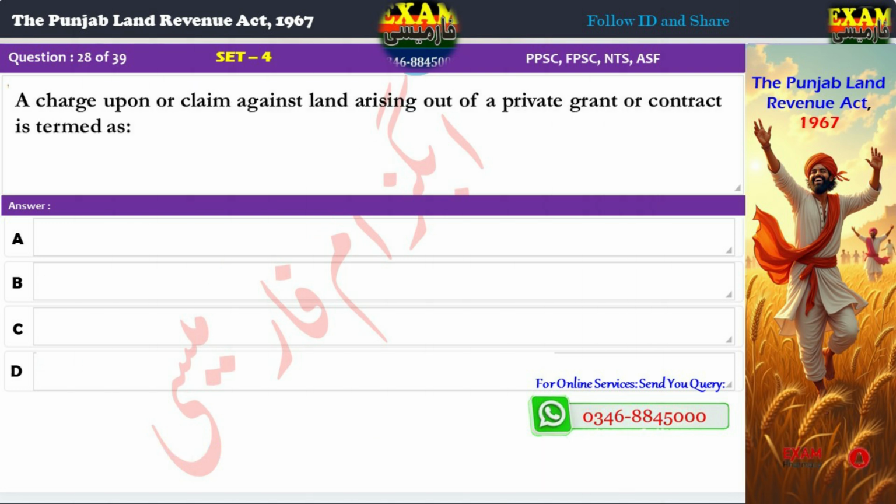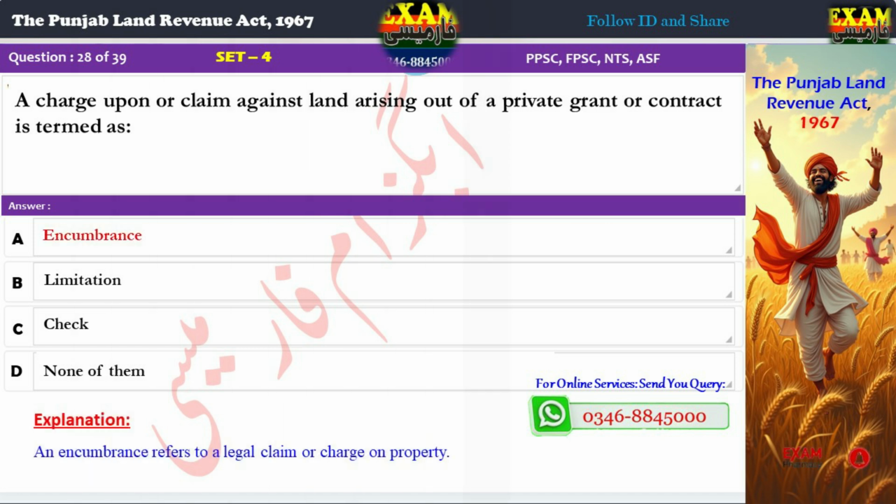Question 28. A charge upon or claim against land arising out of a private grant or contract is termed as: A. Encumbrance, B. Limitation, C. Check, D. None of them. Correct answer, A. Encumbrance. Explanation: An encumbrance refers to a legal claim or charge on property.